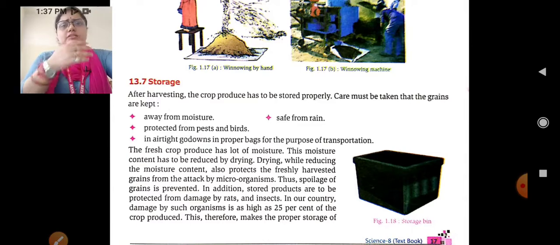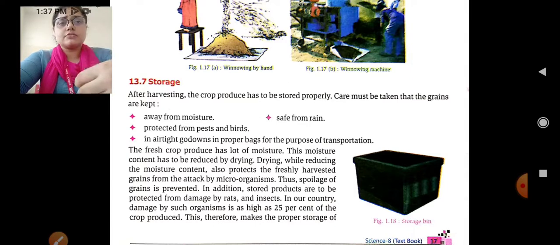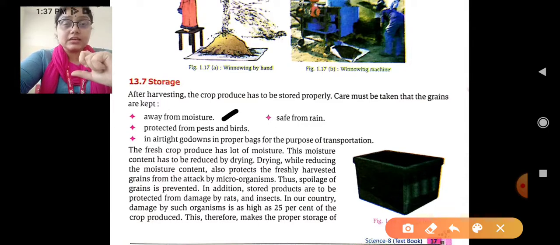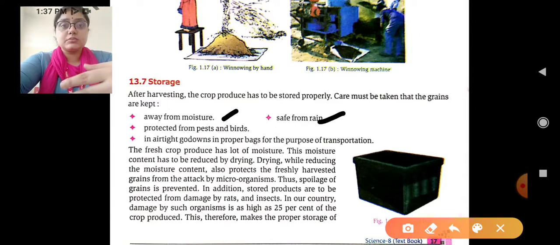Okay, like this, storage is also very necessary. After harvesting and winnowing, as we have separated our seeds and grain from the chaff, then we have to store them. What we have to remember is that it should be away from moisture, नमी, गीलापन नहीं आना चाहिए, otherwise it will damage the entire grain. Safe from the rain, the same thing, बारिश से भी बचाना है.